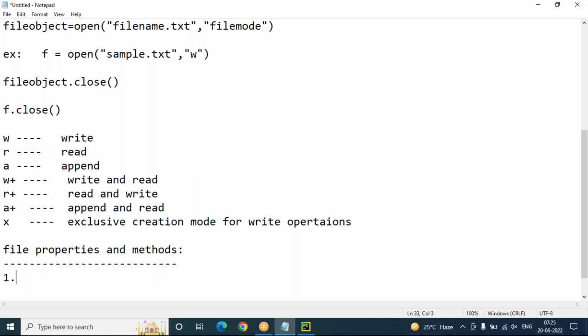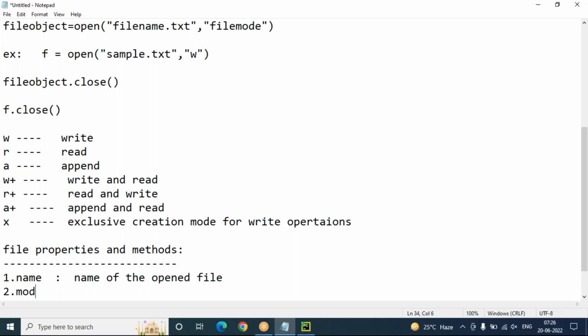Some file properties are there here. What are the properties of a file? We'll see now. So name is there, the name property. Name in the sense name of the opened file. It is used to get the name of the opened file.